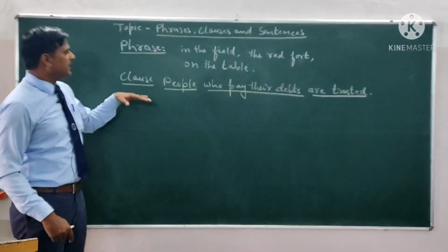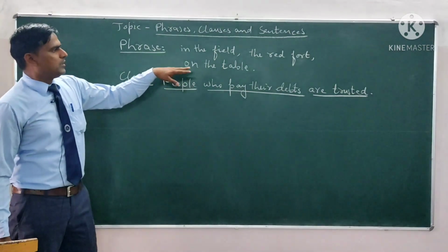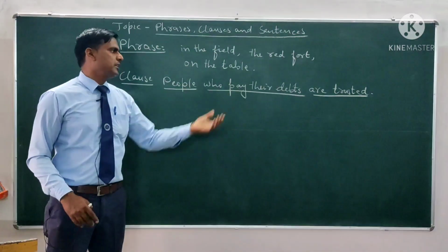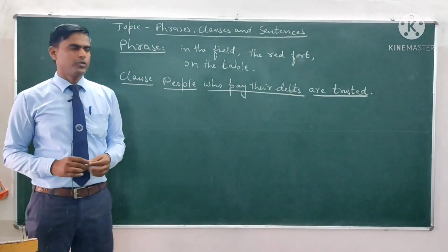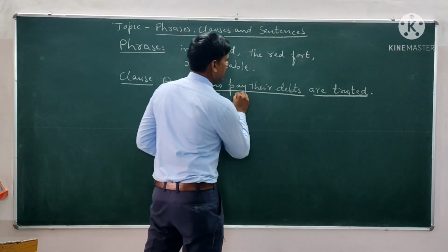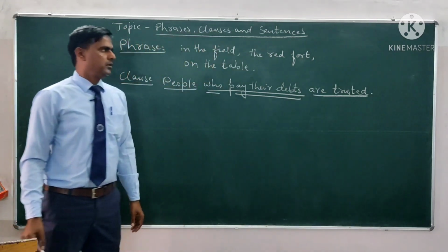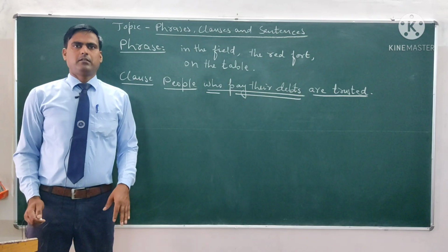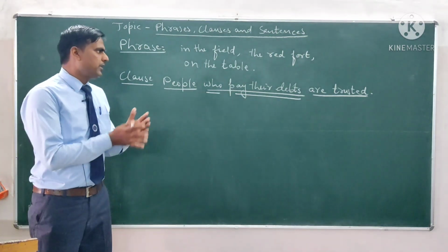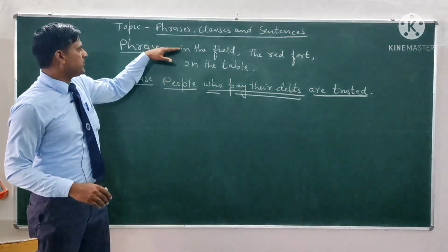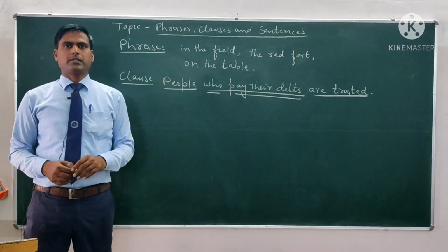For example, in this sentence, people are trusted is the principal clause, and who pay their debts is the subordinate clause. It has subject and predicate. This is a clause, a part of a sentence. So this is the difference between phrase and clause.